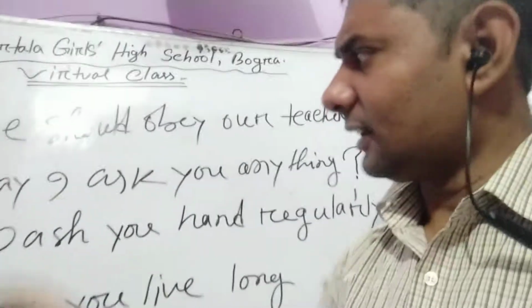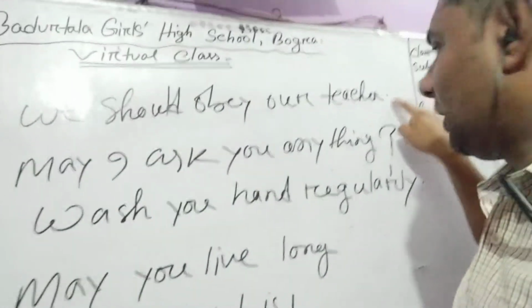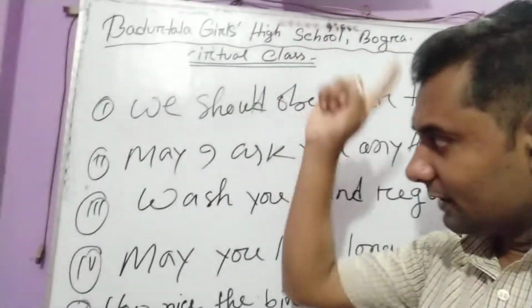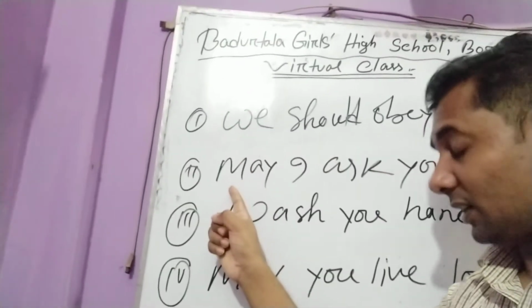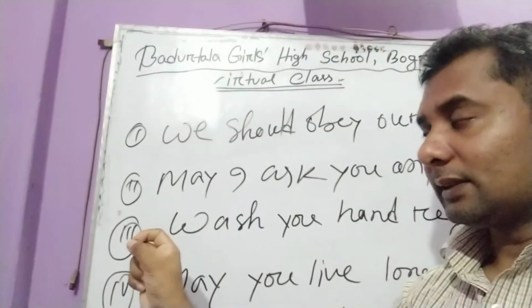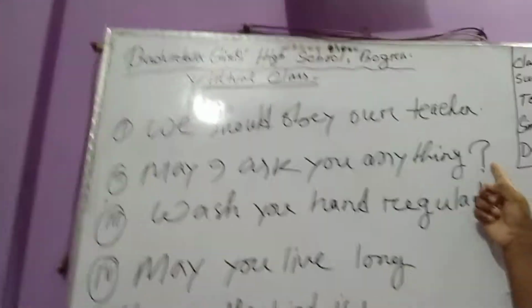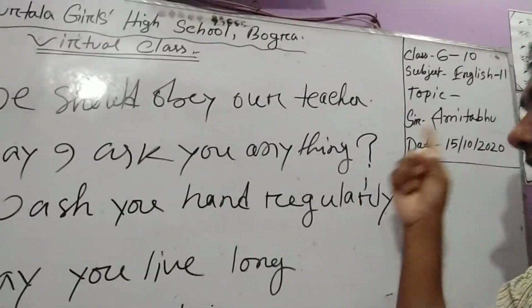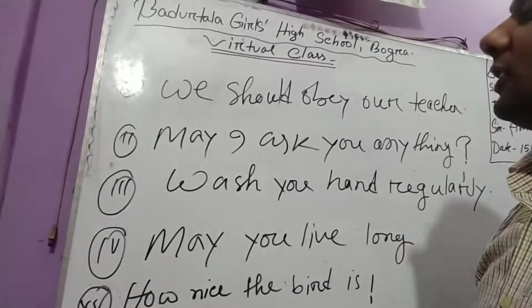If any sentence starts with a subject and ends with a verb, the sentence must be an assertive sentence. If any sentence starts with an auxiliary verb or WH and ends with a question mark or sign of interrogation, the sentence must be an interrogative sentence.